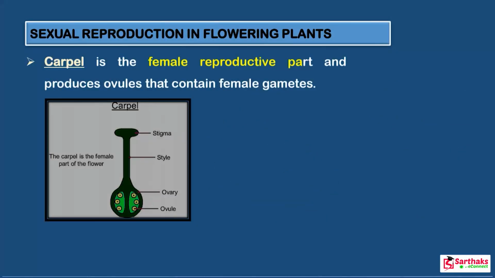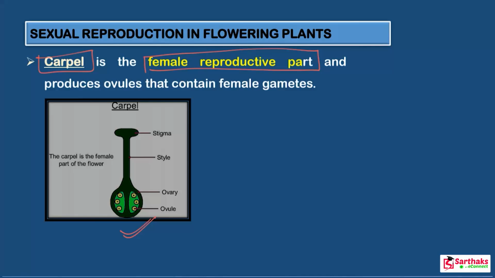Now let's see the female reproductive part of the flower. Here is the carpel. The carpel is the female reproductive part of the flower. Just like the stamen, the carpel also consists of many parts. First of all, look at the diagram. This is the female reproductive part, present in the center of the flower.